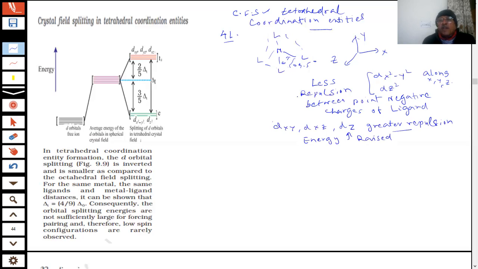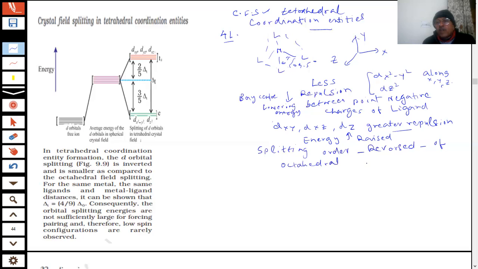And here, from the barycenter, the zero point we told you about, there will be lowering of the energy for the other two. So the splitting takes place, but the order of splitting is reversed, as in reverse of the octahedral splitting. Is it right or wrong, students? Tell me, is it correct or wrong?